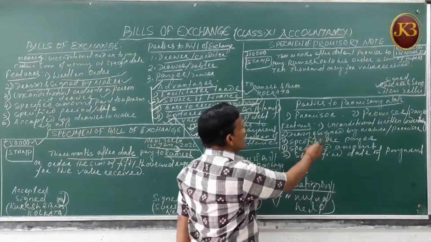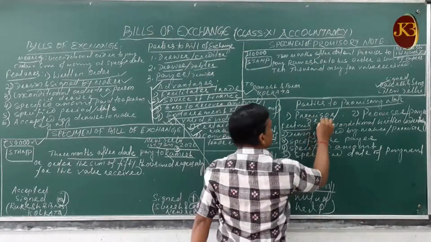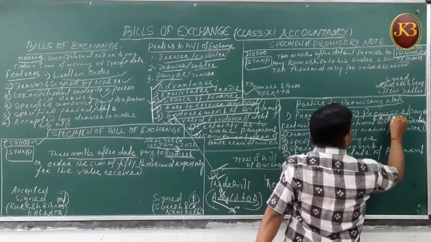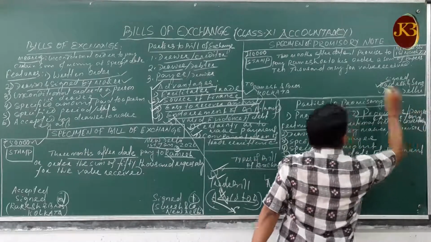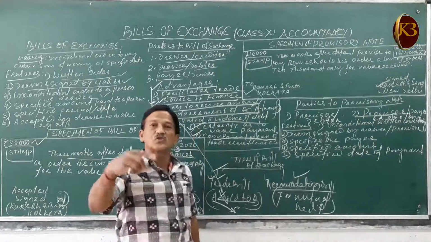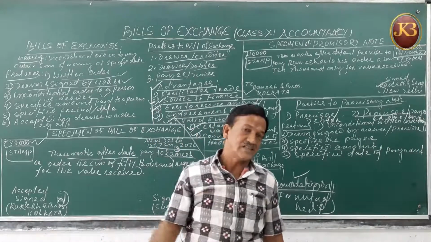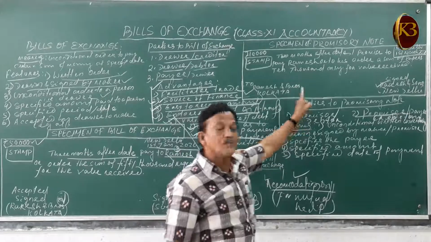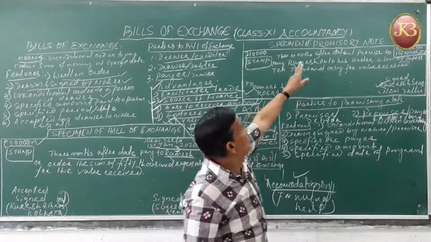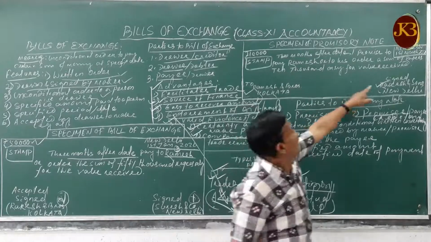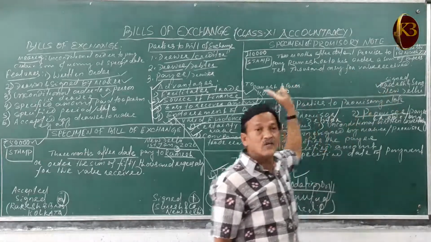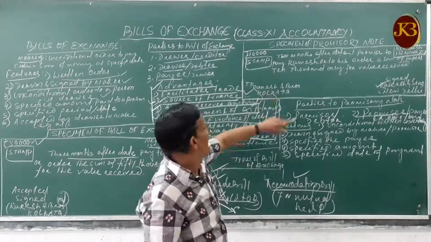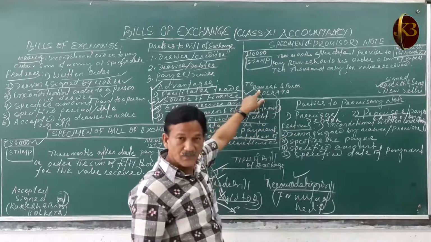Here the promisor is the debtor and the promisee is the creditor. That means A sold goods to B. So B is the debtor and A is the creditor. B is the promisor here and will prepare the promissory note. He will sign it and hand it over to A, from whom he purchased the goods. A is the seller, so A will receive the payment.